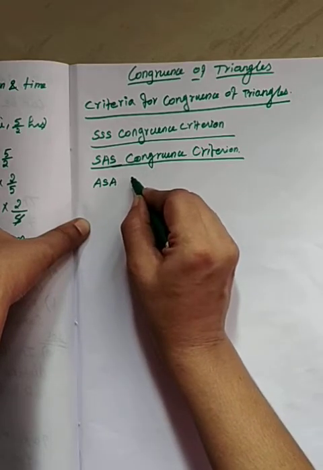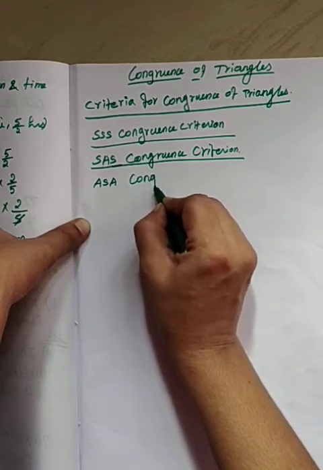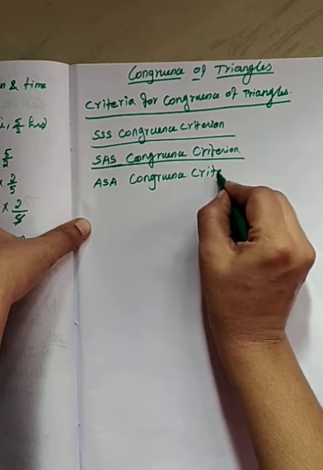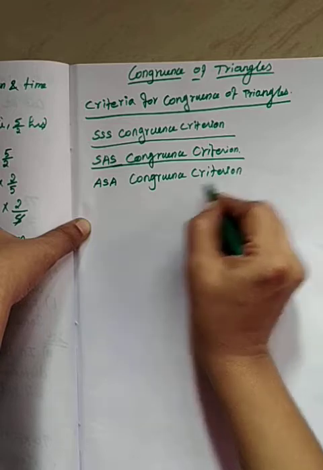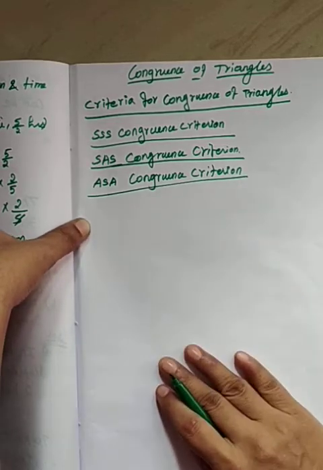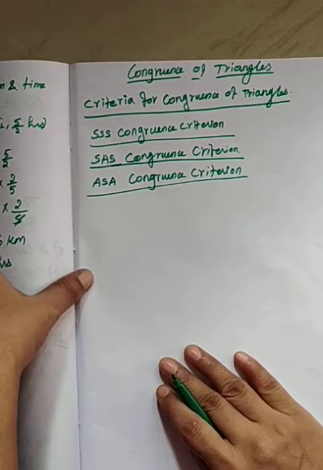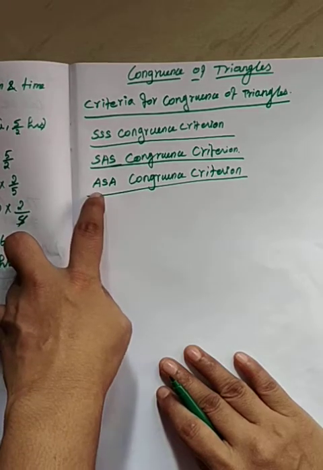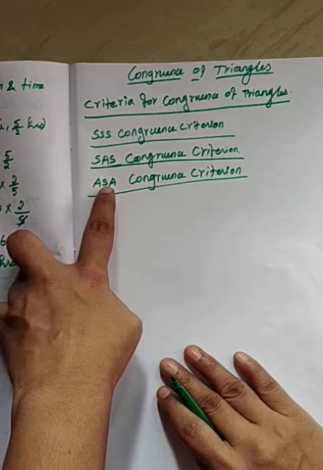Next, the ASA congruence criterion. What is the ASA congruence criterion? A means angle, S means side.